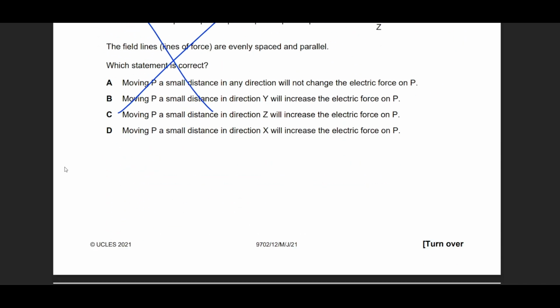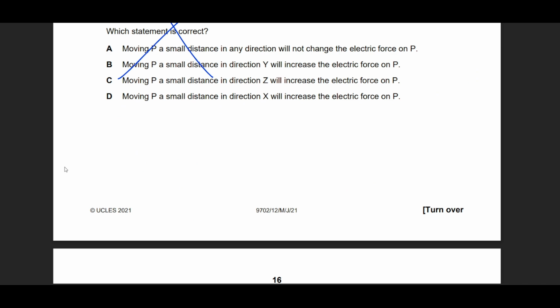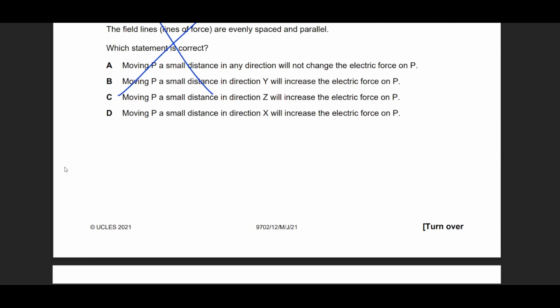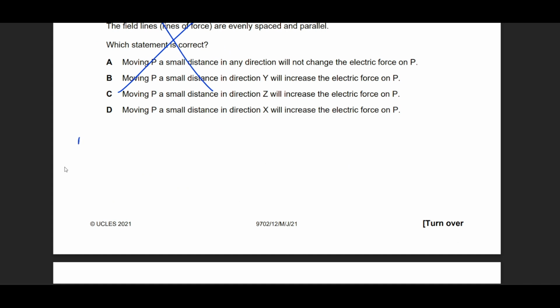Now let's make an equation for this. I know that d sine theta is exactly the same for both of them, so I can equate n lambda of both of them side by side. Let's say this is n1 lambda1 equals n2 lambda2. So this is n1 into 420. I'm ignoring the nanometer because I know it's going to get cancelled from both sides. So n2 into 630.